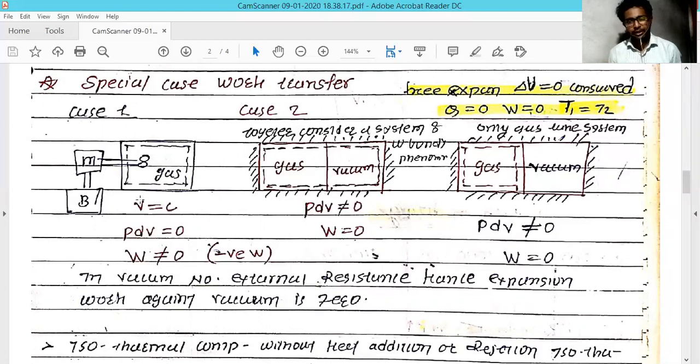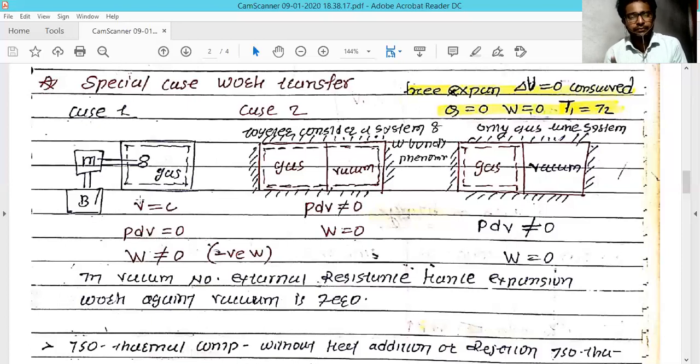And there is no intermolecular force either. That is why the internal energy change is also zero, and your temperature remains constant.